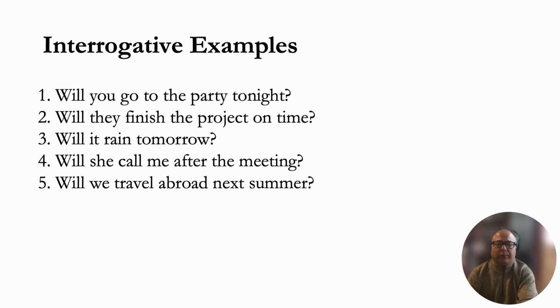Let's form some questions. Right? You will go to the party tonight. Will you go to the party tonight? So all of the sentences, if you notice, begin with will, because it's a future verb, right? Future tense. Will they finish the project on time? Will it rain tomorrow? Do you know? Have you checked the weather forecast? Will she call me after the meeting? Will we travel abroad next summer? So all of these are questions in the future tense.